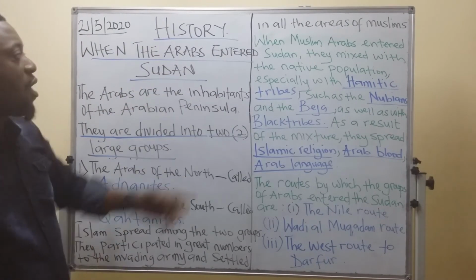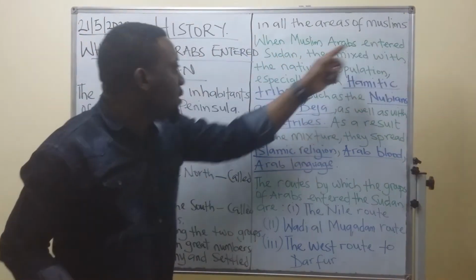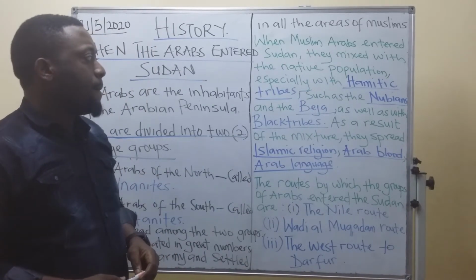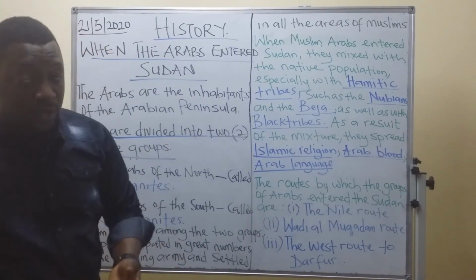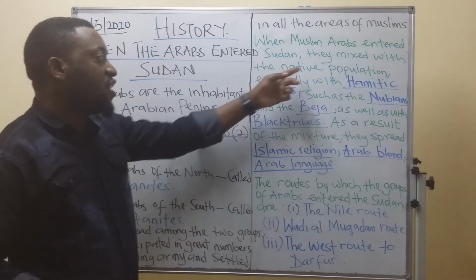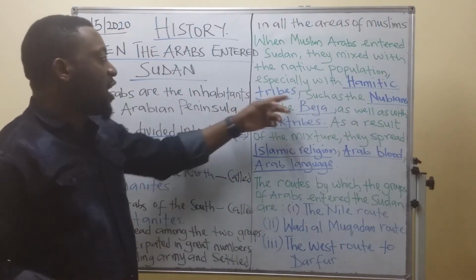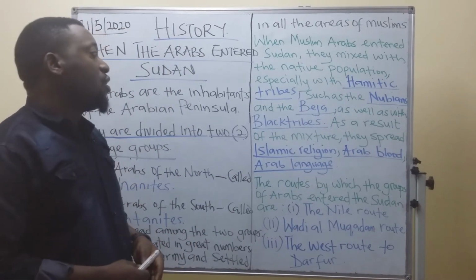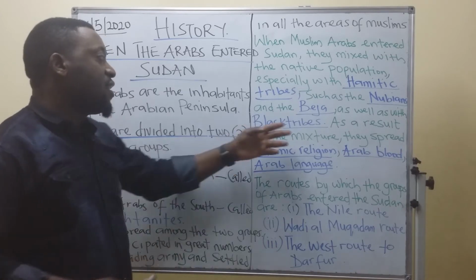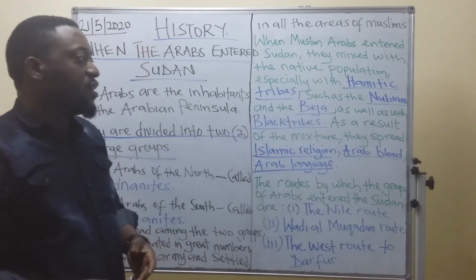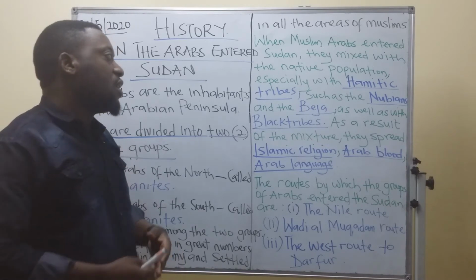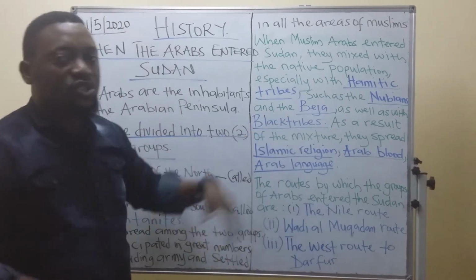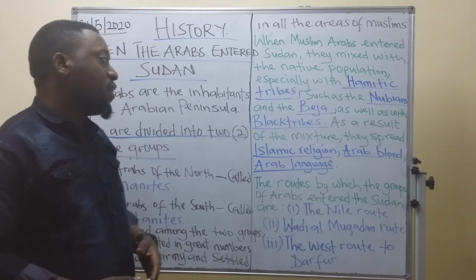So what happened? When the Muslim Arabs entered Sudan, they mixed with the native population, especially with the Hamitic tribes, such as the Nubians and the Beja, as well as with the black tribes.